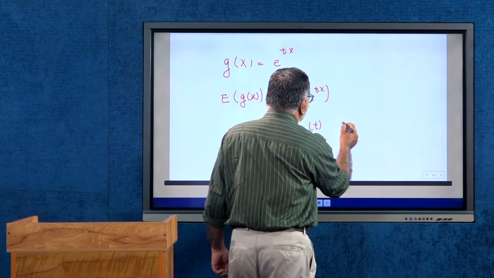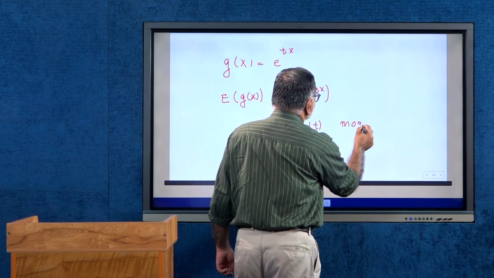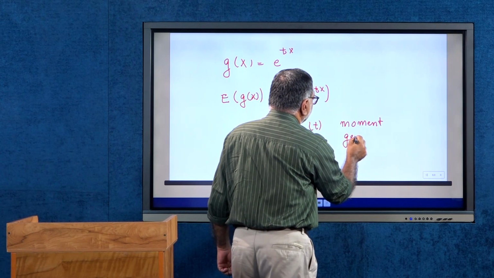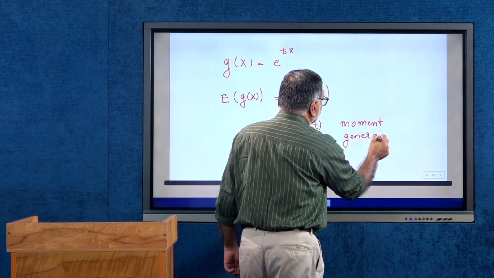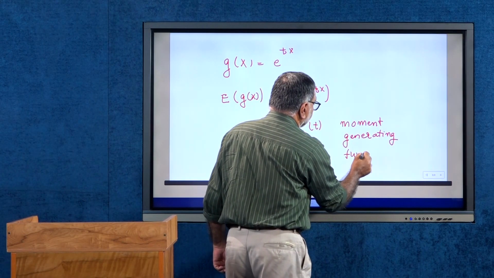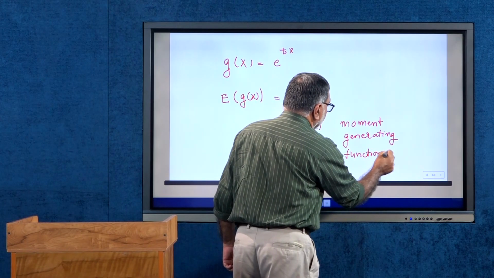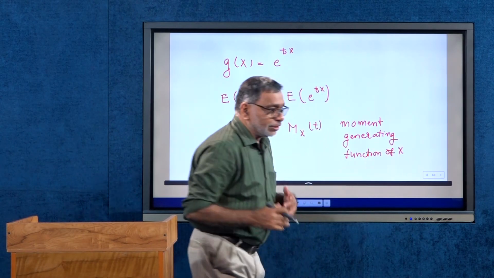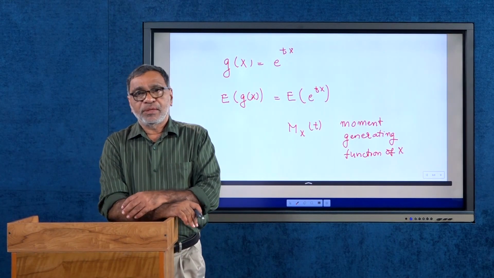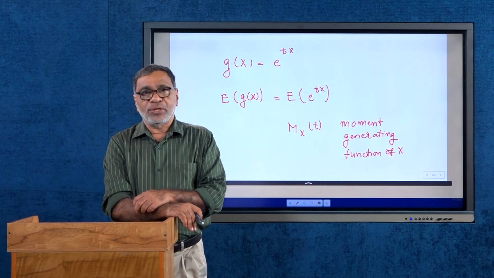This is the moment generating function of the random variable x, M_x(t), that is very important whenever we are discussing the distribution functions,